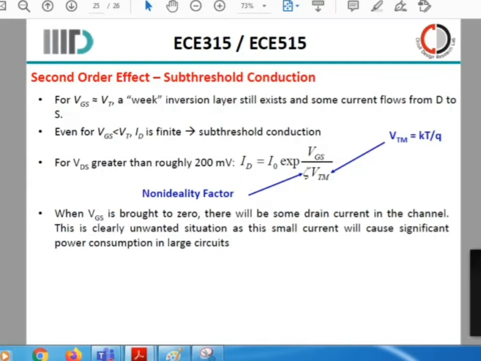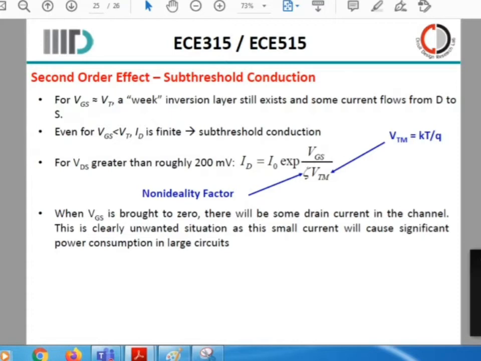This essentially reduces the effective VGS value, to understand how much ID current can come in with respect to the ideal drain current source without any of these effects. So I naught is the current when there is no subthreshold conduction, or in ideal condition. But when you get into the picture, that is VGS minus VTH, you will see how it comes.